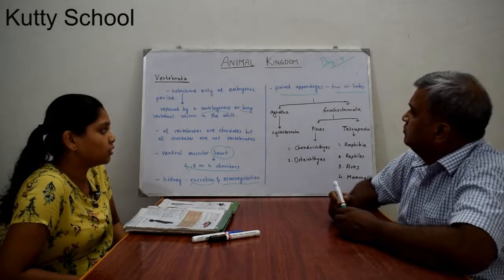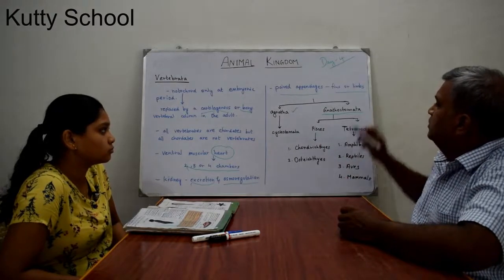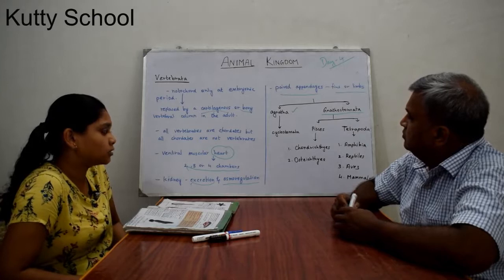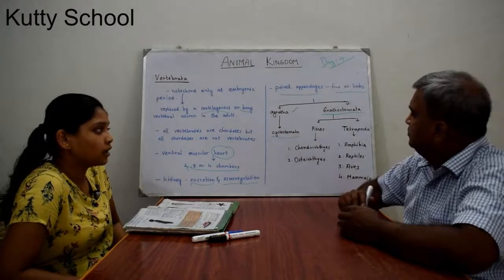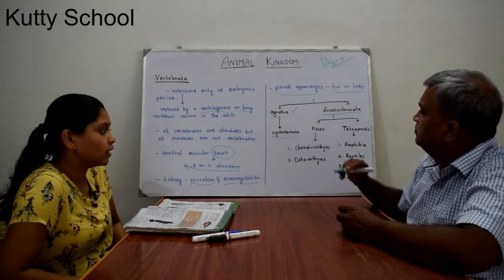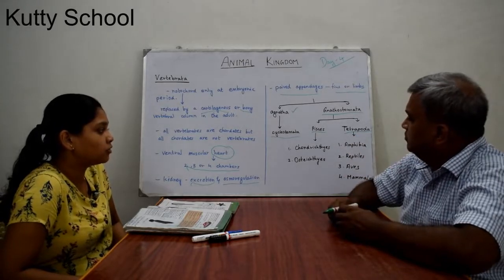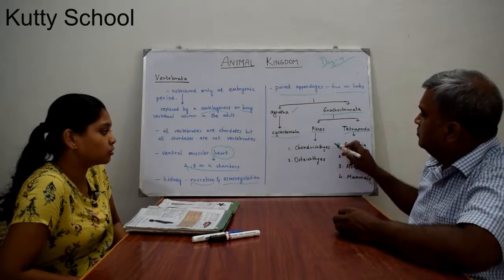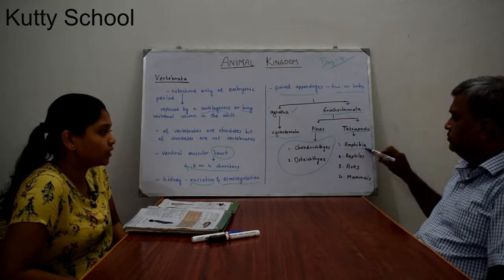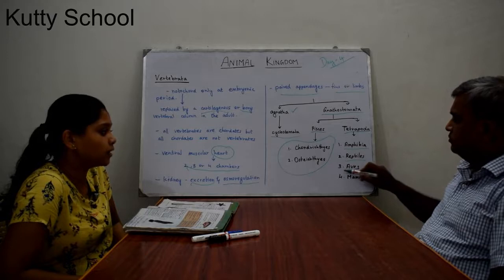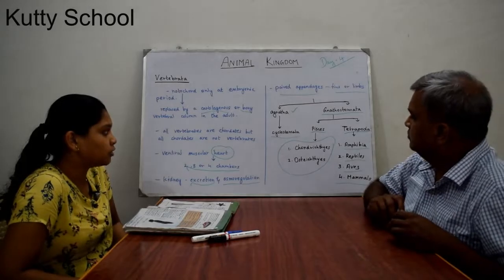Vertebrata is divided into 2: Agnatha and Gnathostomata. Under Agnatha we will discuss Cyclostomata. Gnathostomata is again divided into 2, Pisces and Tetrapoda. Pisces are nothing but fishes, and under fishes there are 2 kinds, Chondrichthyes and Osteichthyes. Tetrapoda are those having 4 appendages: amphibians, reptiles, aves and mammals. Firstly we will discuss Cyclostomata, which comes under Agnatha.